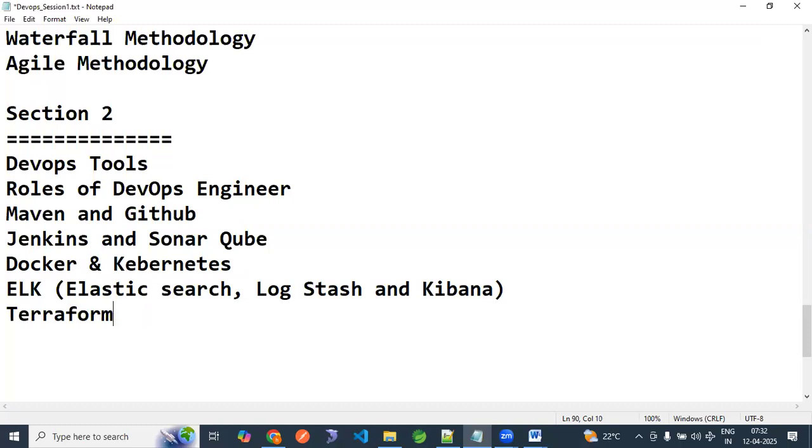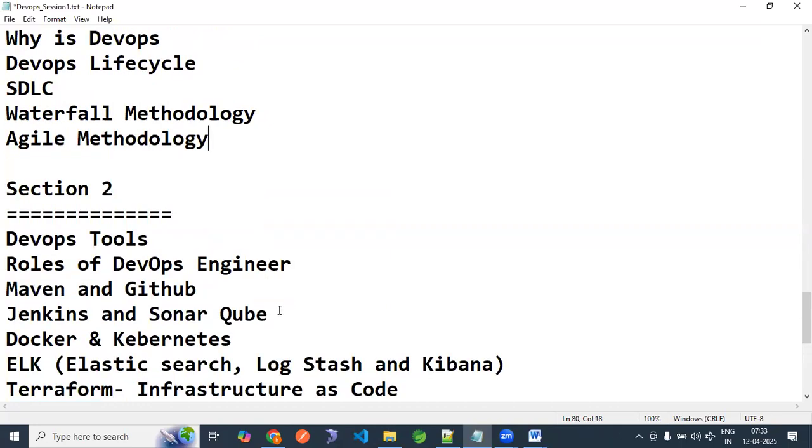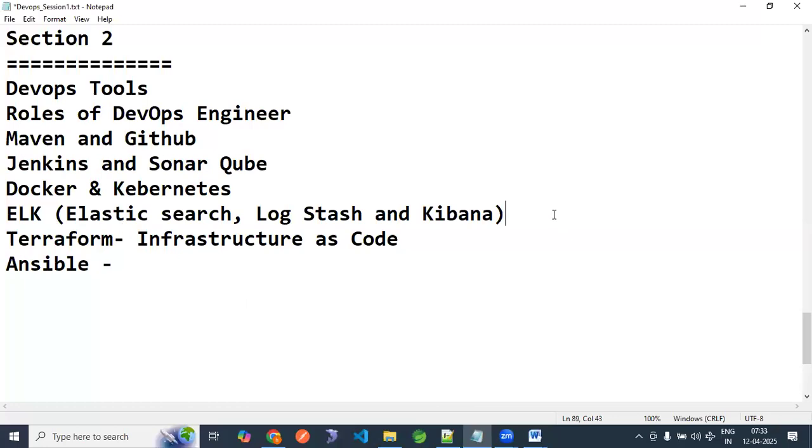Terraform is nothing but infrastructure as code. Then we are going to see Ansible. Before Ansible there was one tool, Chef, which is outdated, so Ansible we are going to see. Jira we are going to see here, in agile methodology. Here we are also going to see Prometheus and Grafana.